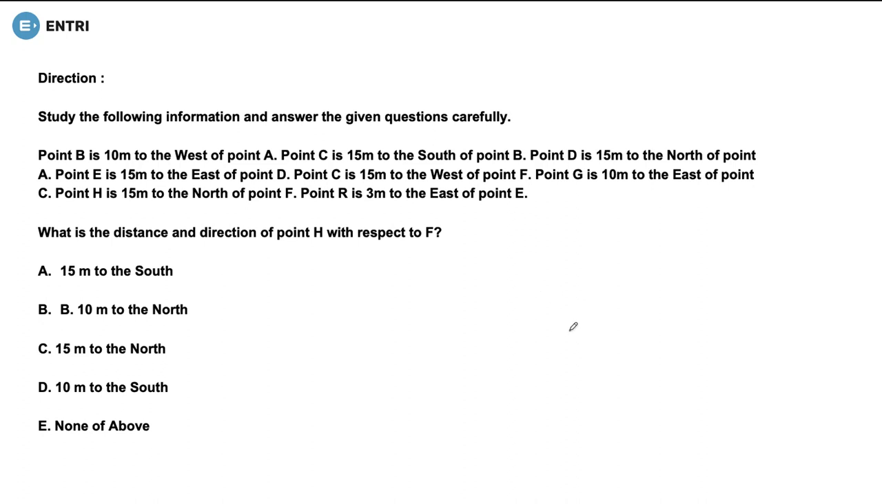So we can take a point here, and we know that there are 4 directions: east, west, north and south. Now we can start with the question. The question says that point B is 10 meters to the west of point A. So let us assume this is point A. Now what are they saying? They are saying that point B is 10 meters to the west of point A. So let our point B be here. Fine.